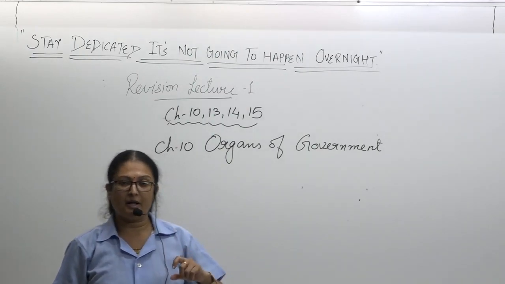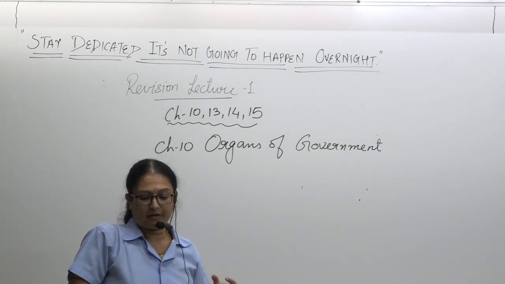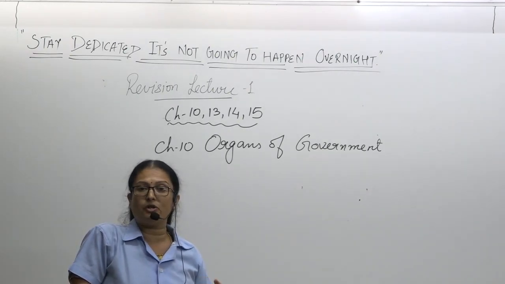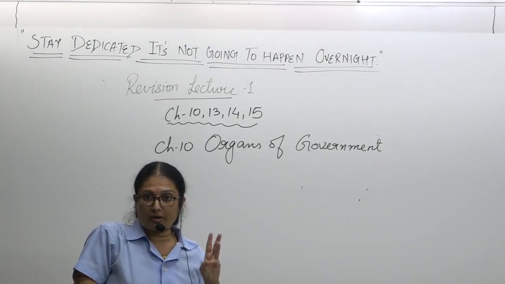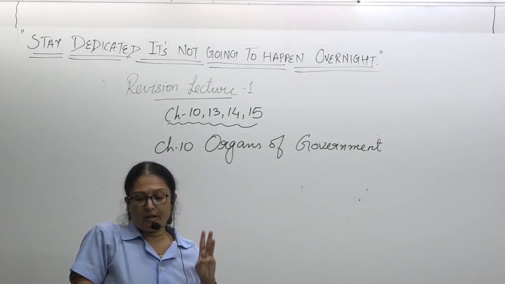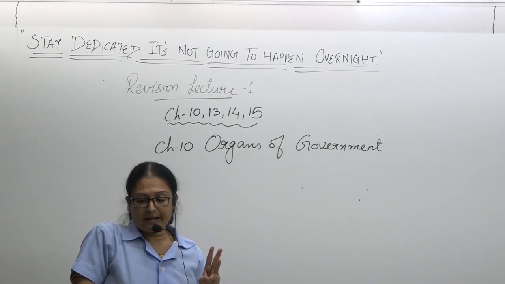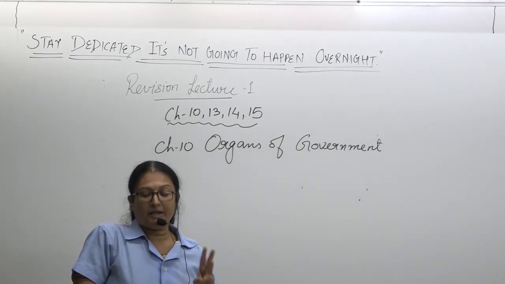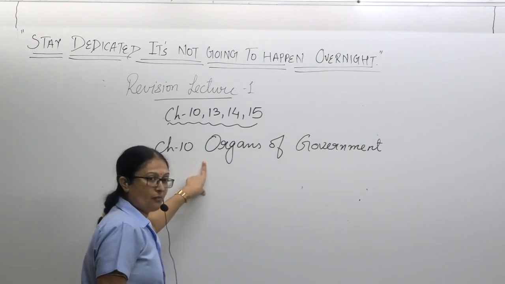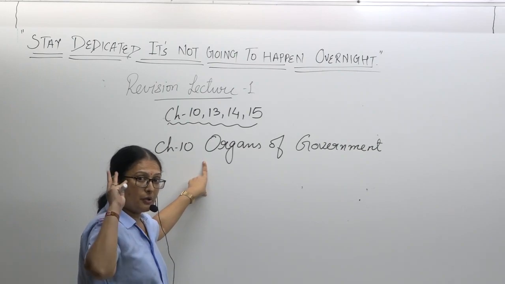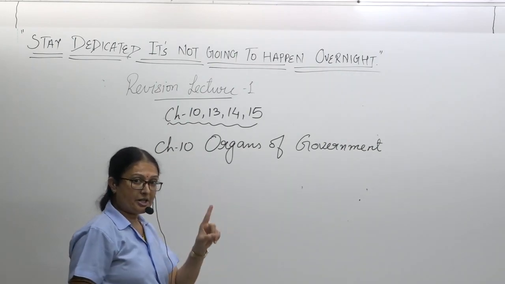So unicameral, bicameral power, in that we discuss the principle of division of the power. So now we know there are 3 organs. First is the legislature, second is the executive, and third is the judiciary. When we are talking about the organs of government, you have to keep in mind 3 organs: legislature,